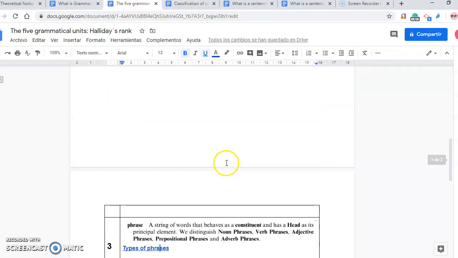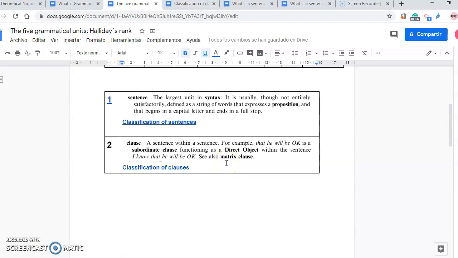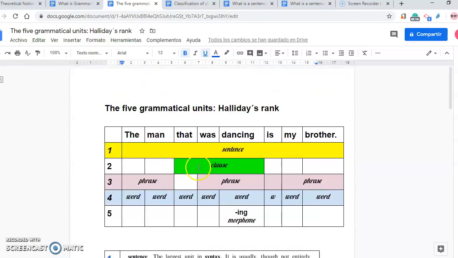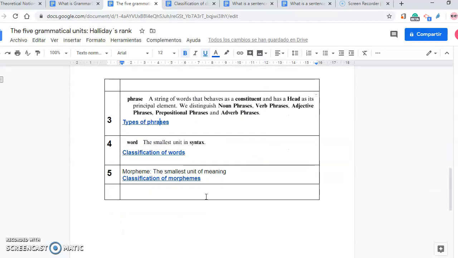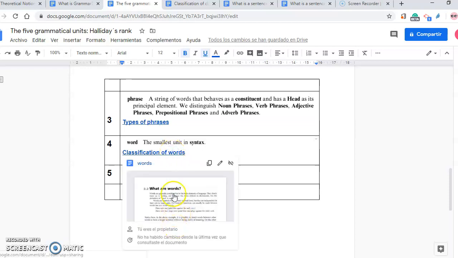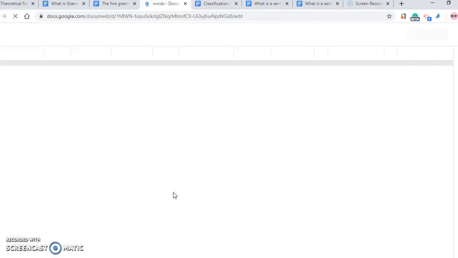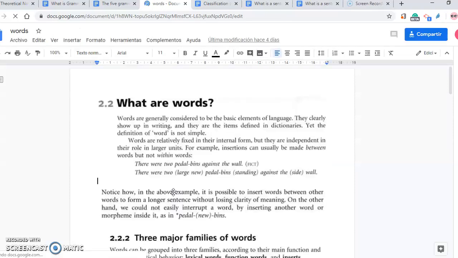Good. Then we've got words. The next layer in the rank is word. So what can we say about words? What are words? Words are the smallest unit in syntax. And so here we've got more about words. What are words? Words are generally considered to be the basic elements of language.